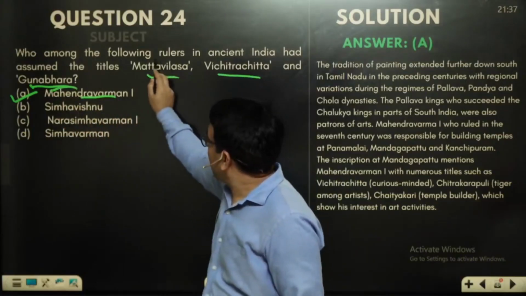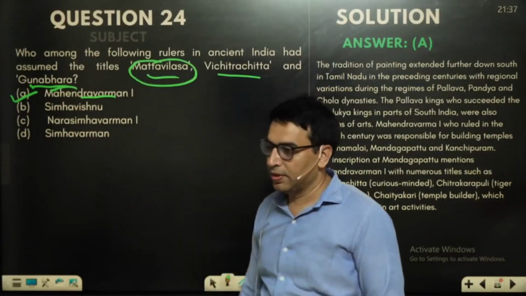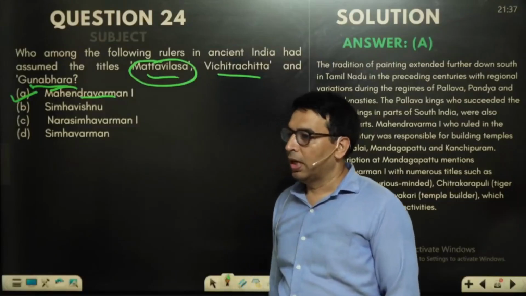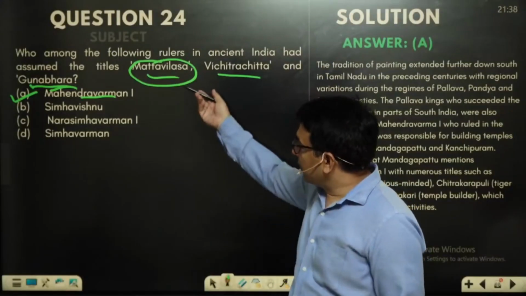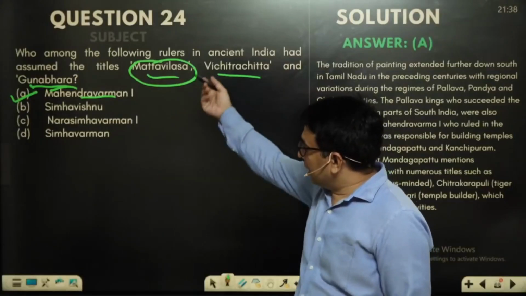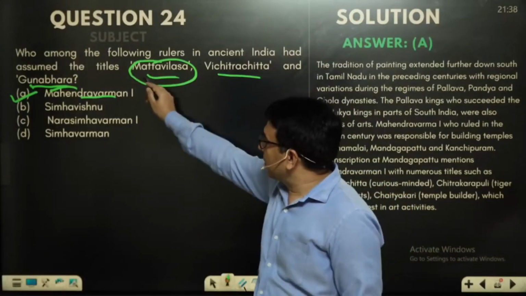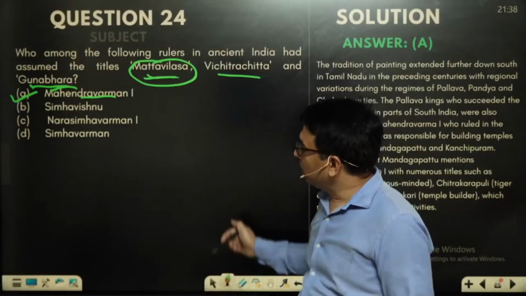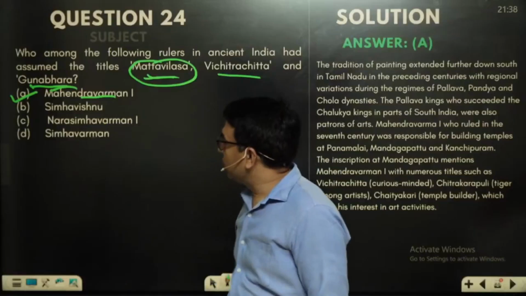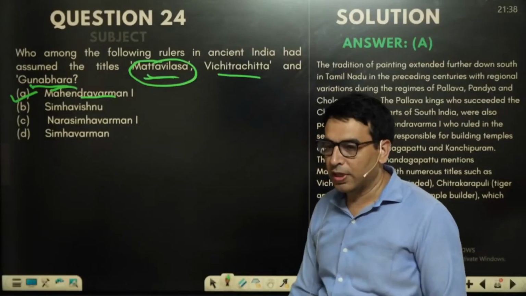Now Mattavilasa was a very important satire written on the Saivite sect, the Kapalika sect. He took the title Mattavilasa and also wrote a satire named Mattavilasa Prahasana. So A would be the natural choice, and this is very much there in the new NCERT as well.